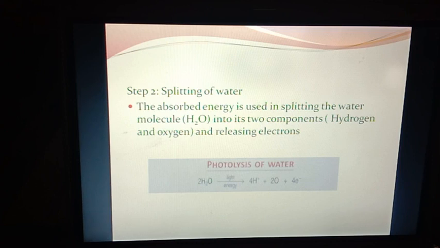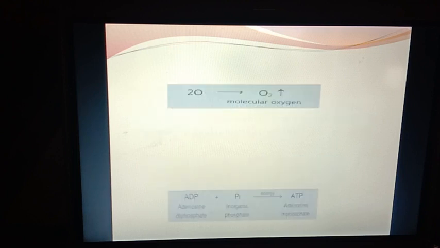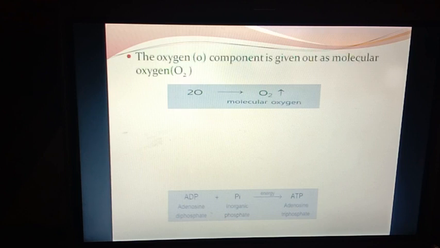In the light energy, 2 molecules of water will give 2 hydrogen ions, oxygen and 4 electrons. The oxygen component is given out as molecular oxygen, and that will move out into the atmosphere through the stomata.